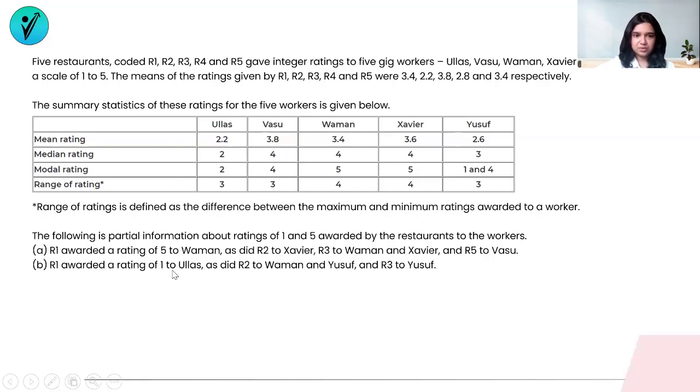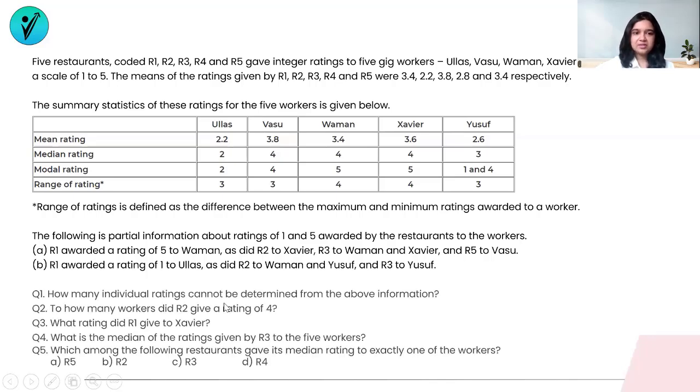R1 awarded a rating of 1 to U, as did R2 to W and Y, and R3 to Y. So we'll fill all this information in once we have a little bit of an understanding of how the representation is to be made. And there is further information. These are the questions that follow.